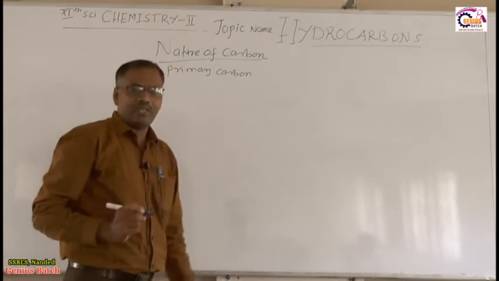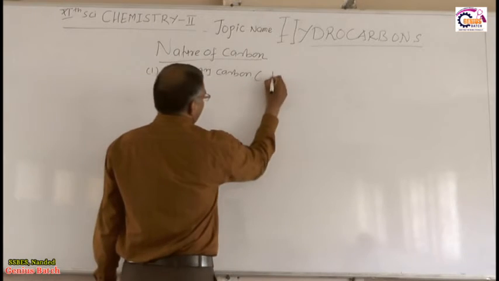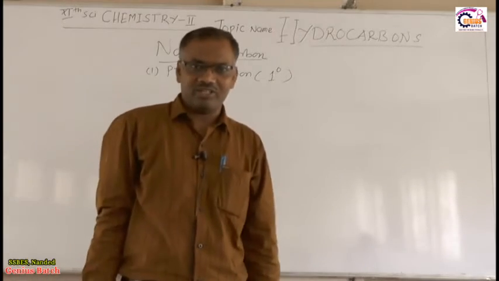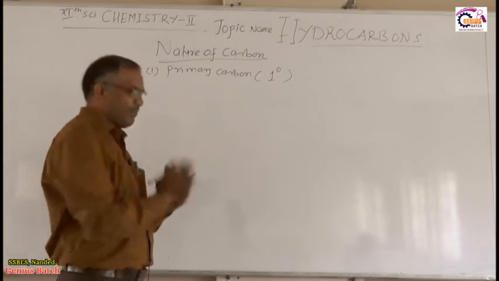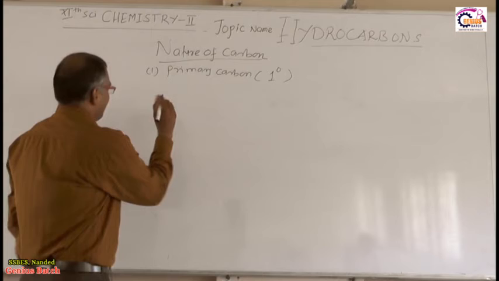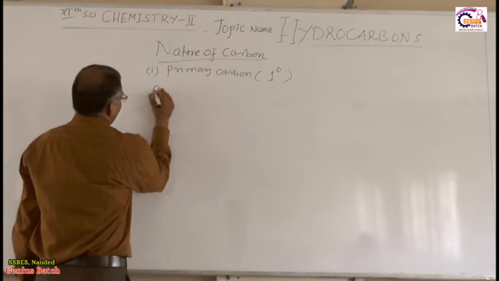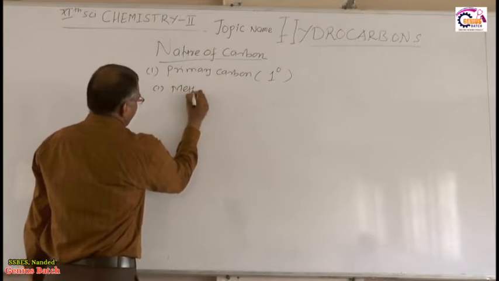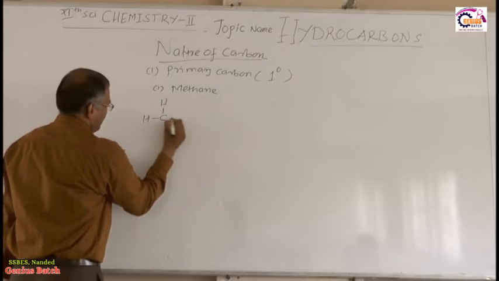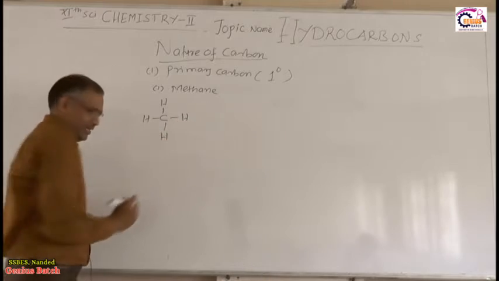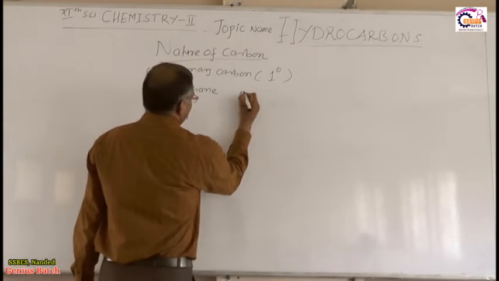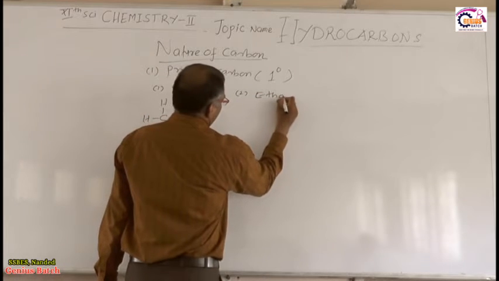Primary carbon. So this primary carbon can be written as 1 degree. So this is the primary carbon. What do you mean by primary carbon and what are their examples? First of all, I am going to write the first example, that is methane. CH4, this is the structure of methane. So now another example. The second example is ethane.